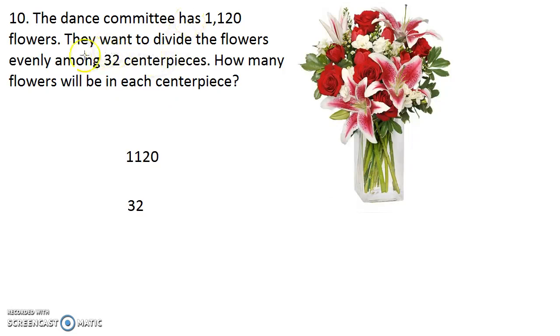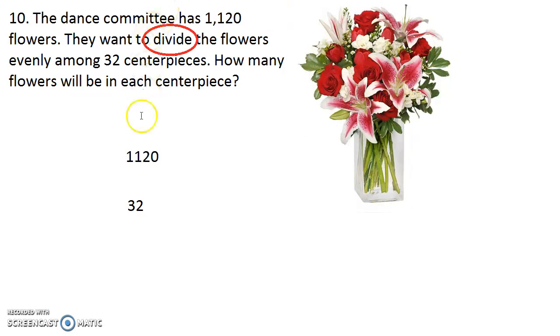Well, it gave us a giant clue because it said we want to divide the flowers evenly, right? Put that in red. Divide the flowers evenly among 32 centerpieces. In case you didn't know what a centerpiece was, it's just that little arrangement here, so there's a bunch of flowers in here. So that's what a centerpiece is. So how many flowers will be in each centerpiece is what they're trying to figure out. Don't count these because that's not the actual centerpiece from the question.